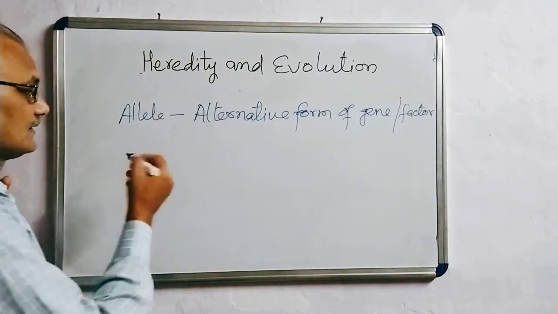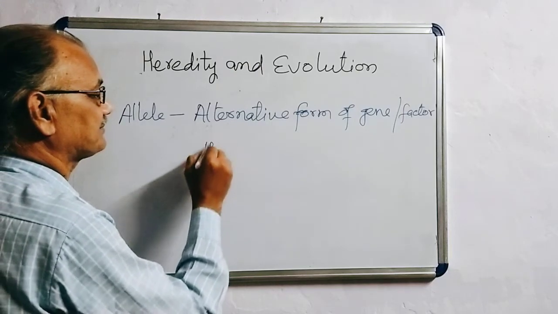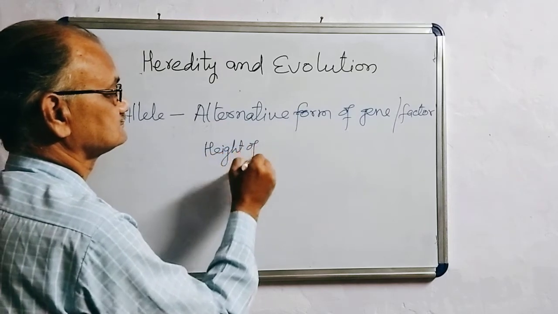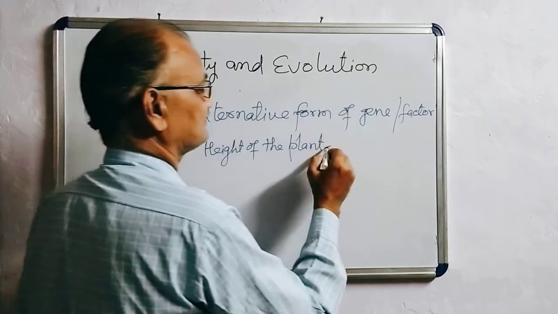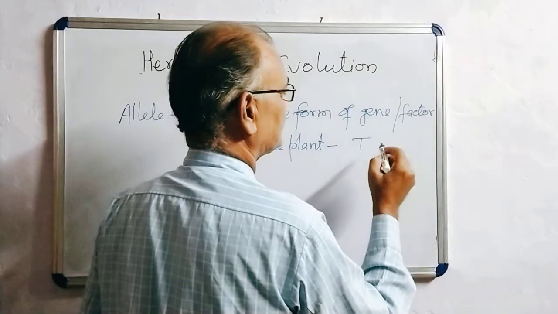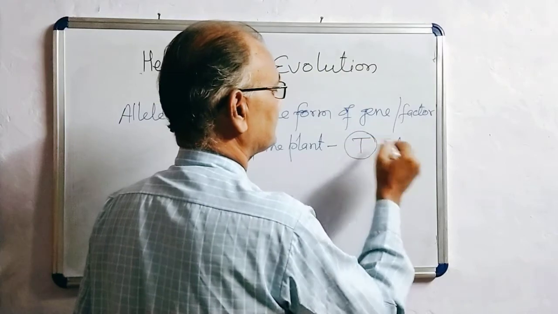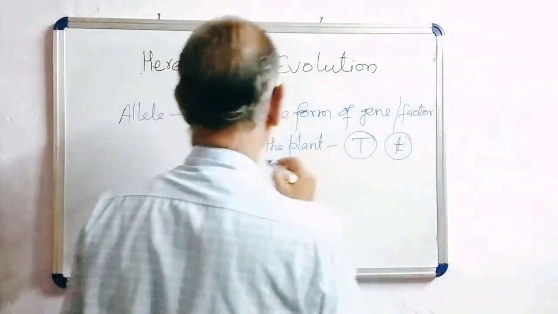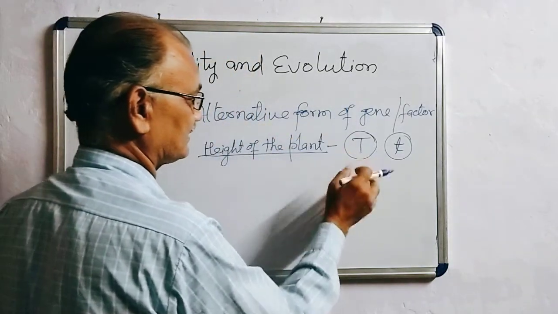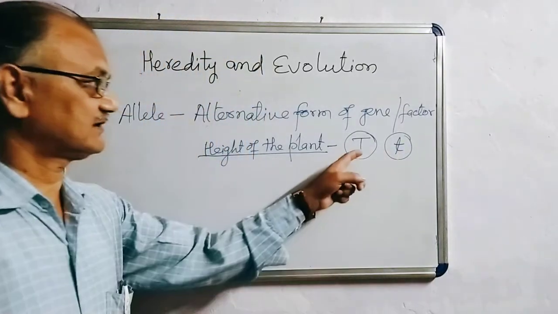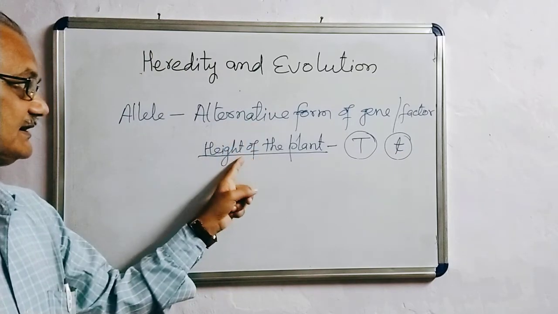For example, the height of the plant: the allele responsible for this trait is T or small t. So allele, alternative form, they are in two forms, capital T and small t. These are the alleles for expressing the trait, that is the height of the plant.